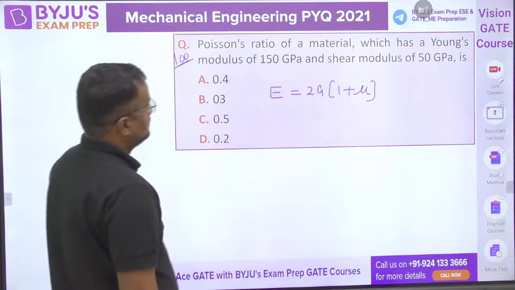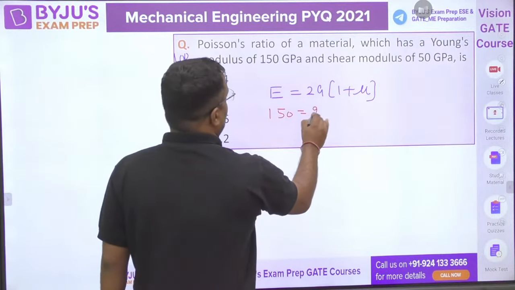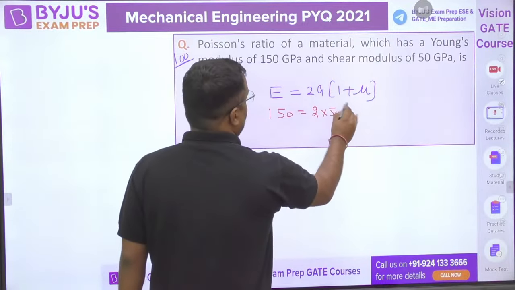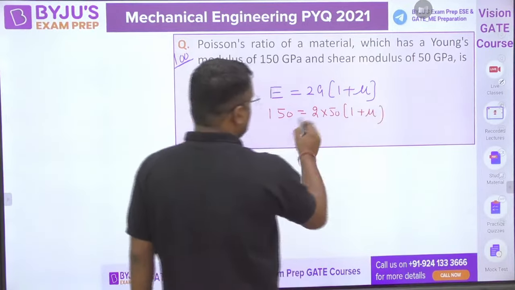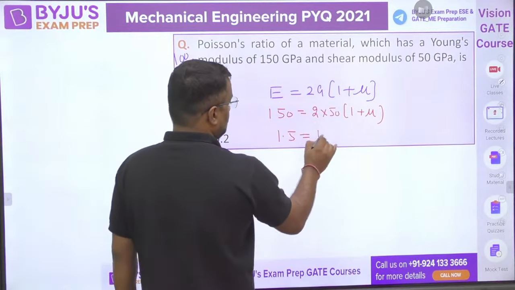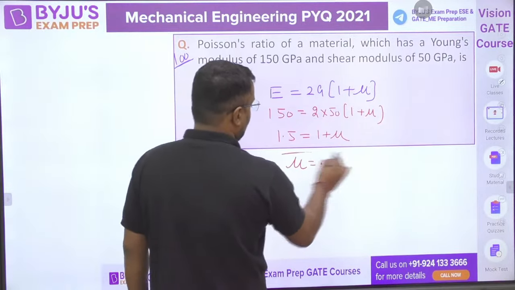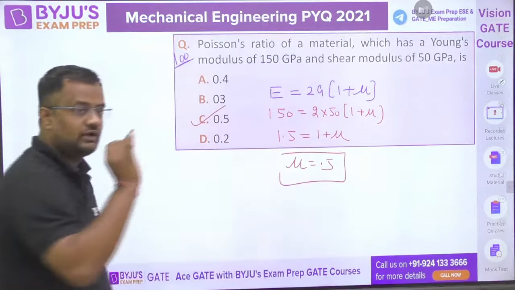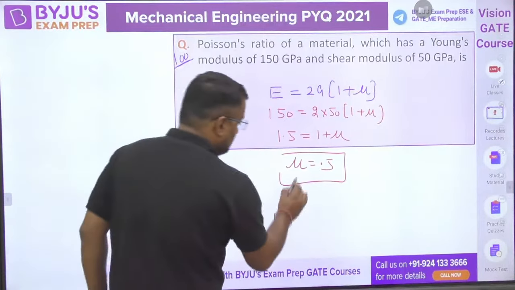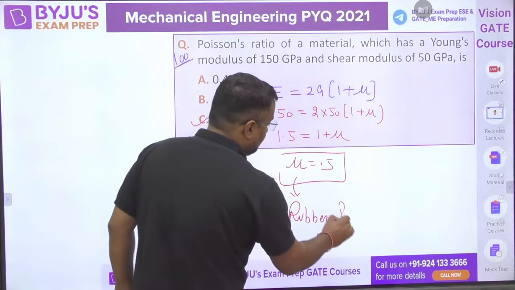So Young's modulus is 150, 2G into 1 plus mu. So 150 upon 100, 1.5 is equal to 1 plus mu. So mu is equal to 0.5. So guys, mu is equal to 0.5 for which material? Mu is equal to 0.5 for rubber and perfectly plastic.